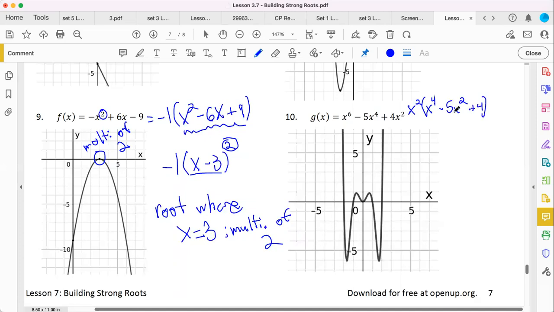I hope it does. And then this you can actually factor further, because really it's x squared times x squared as your leading terms in this binomial, minus 1 and then minus 4, because the factors of 4 that add up to -5 are -1 and -4 respectively. Try it if you don't think it works.